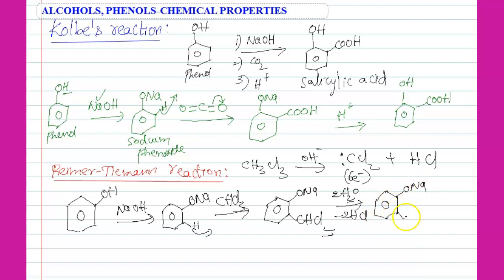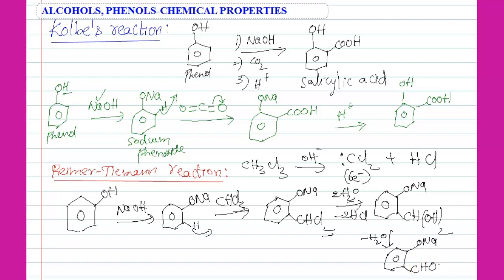Then ONa, CH(OH) twice. See the students, 2 chlorines are replaced by 2 OH groups. On 1 carbon, 2 OH groups is not possible because it is highly unstable. That means one water molecule will be removed. So what will be remaining? CH, so in CH(OH) twice, H2O is removed.